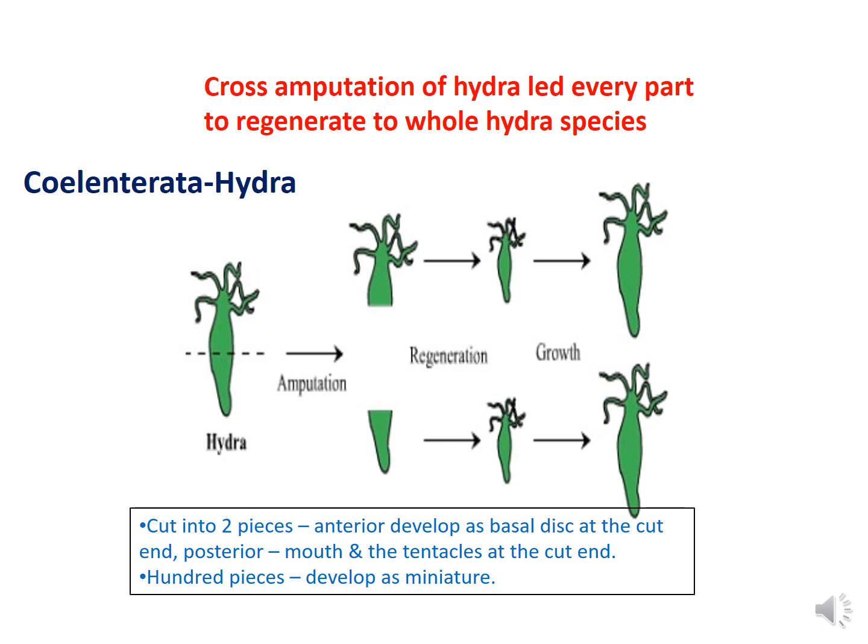Next example, Hydra, coelenterate. It is cut into two pieces. The anterior develops a basal disc at the cut end, and the posterior develops mouth and tentacles at the cut end. So it looks like a miniature.